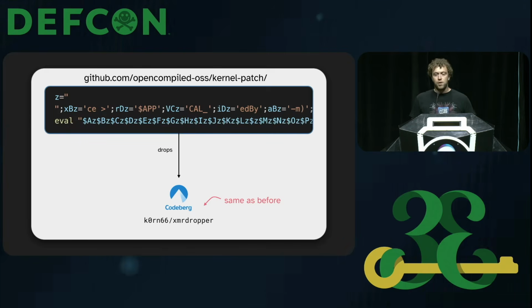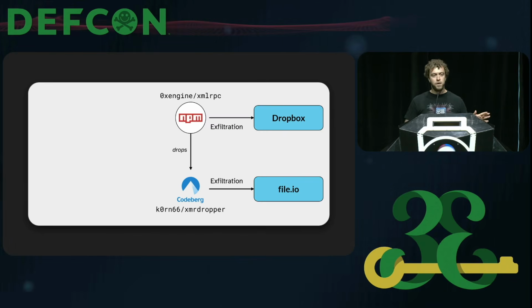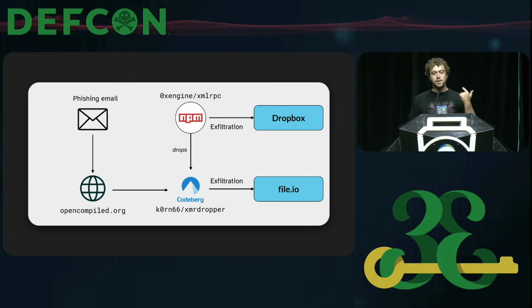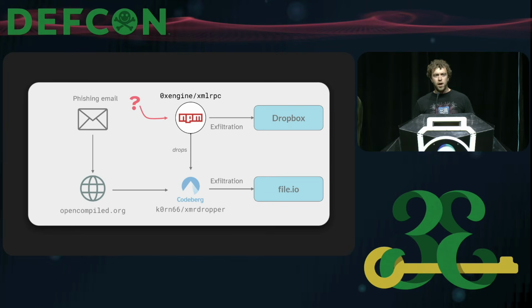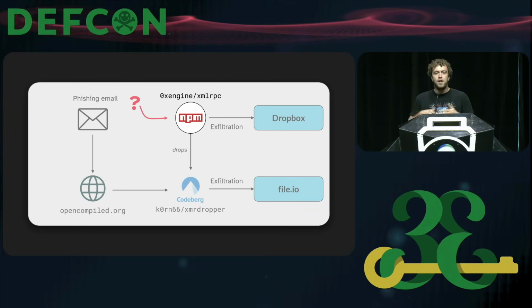If you were to run that, you end up with a script that comes from GitHub, and the interesting thing here is that this thing ends up dropping the same second stage payload as before. So if we take a step back, we had that before, and now we found a second initial access vector, a phishing campaign, that ends up dropping the same second stage payload. Now, at this time, there was, again, a bit of confusion because we weren't that sure why would anyone use this NPM package. Like, why would anyone install that or run that, right? It seems very boring, super uninteresting, so why would anyone do that?